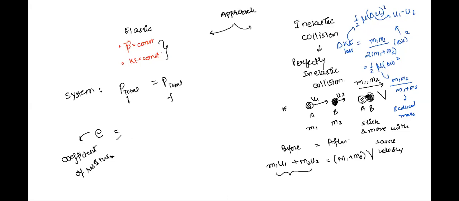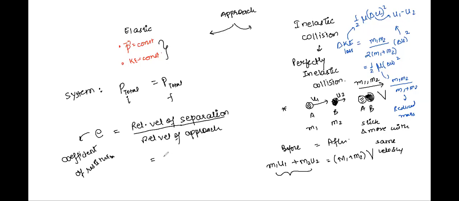So basically we have, class, write it down here. Coefficient of restitution is defined as relative velocity of separation upon relative velocity of approach.